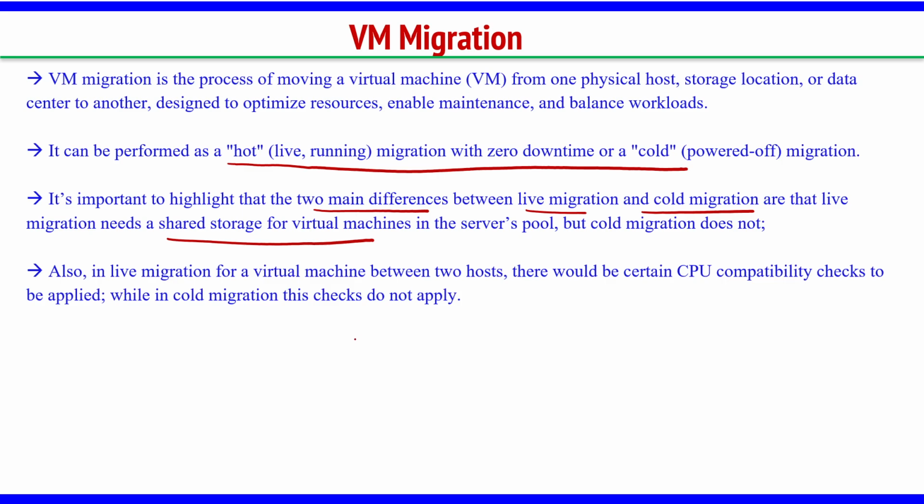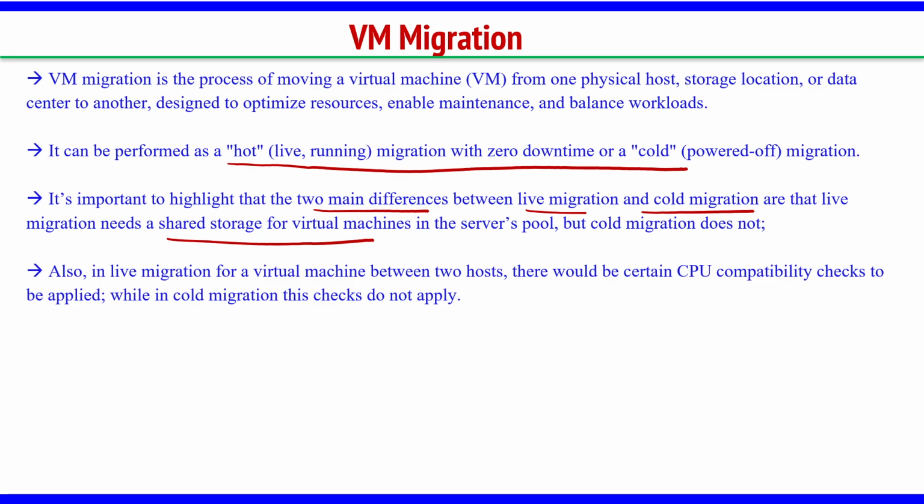Another difference is that for live migration of a virtual machine between two different hosts, there should be a CPU compatibility check. You have to check whether the CPU is compatible from physical server 1 to physical server 2. In cold migration, we don't need to check this, because you are stopping it here, going and starting it there, and it will happen without any problem.